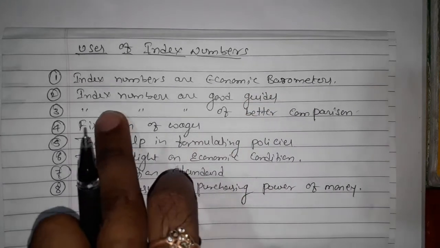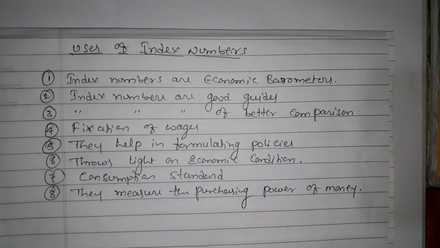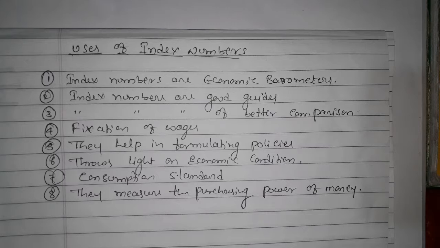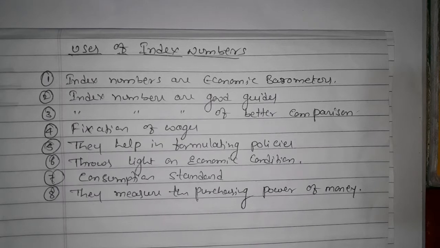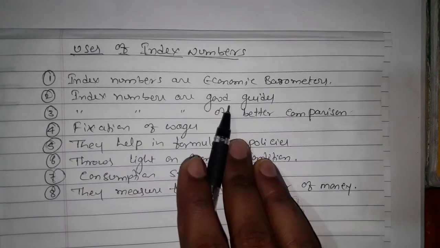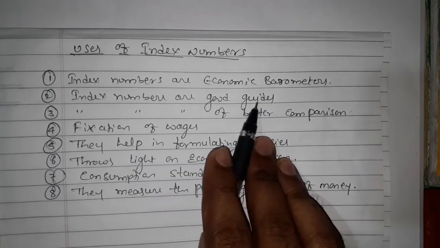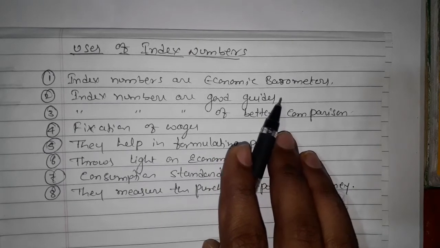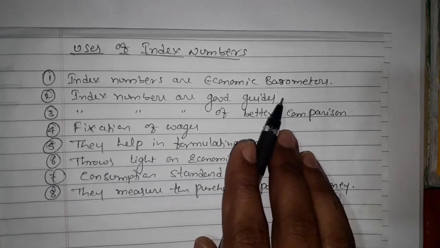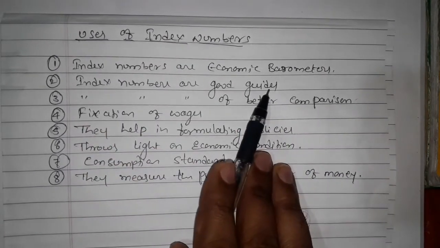Second one, index numbers are good guides. It guides us how we can go further. It means index numbers are not restricted to the price phenomenon. It helps and guides us on how we can move better, how we can frame better policies. It gives all the information regarding a thing, how we can move further. With the help of that, index numbers guide us.